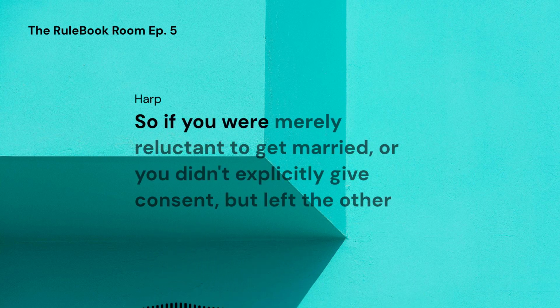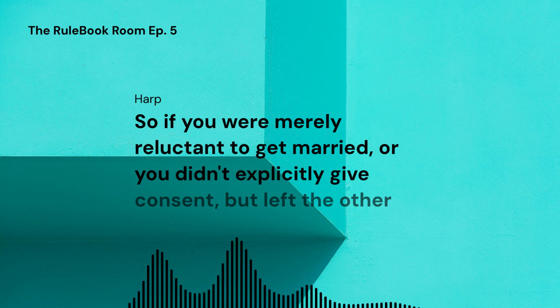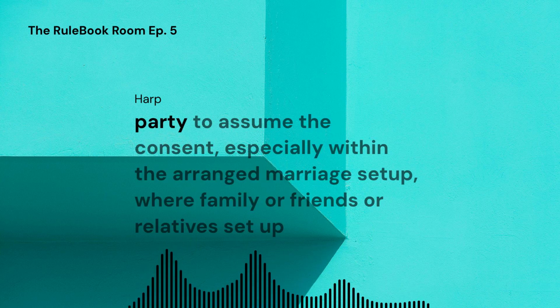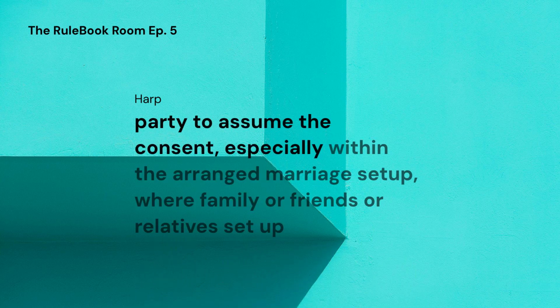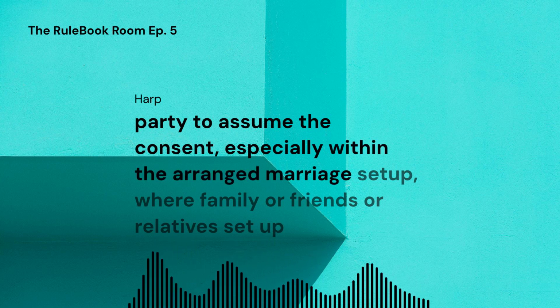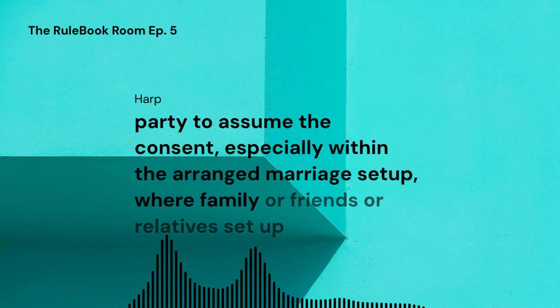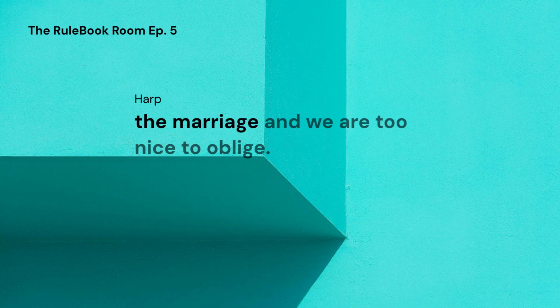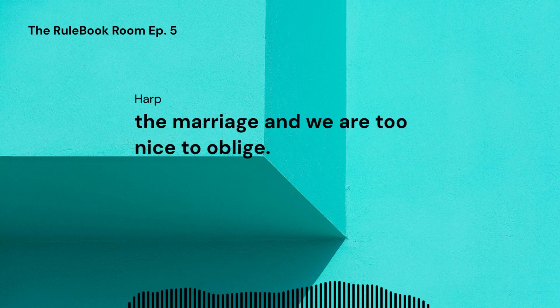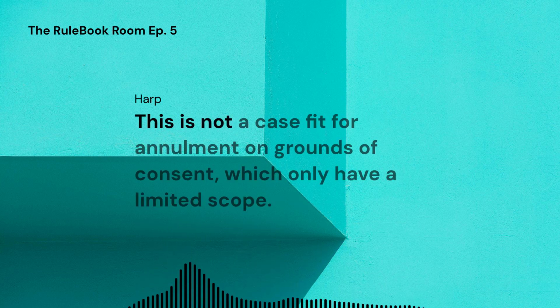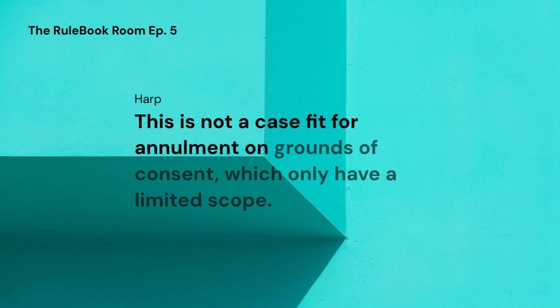So if you were merely reluctant to get married, or you didn't explicitly give consent, but left the other party to assume the consent, especially within the arranged marriage setup, where family or friends or relatives set up the marriage, and we are too nice to oblige, this is not a case fit for annulment on grounds of consent, which only has a limited scope.